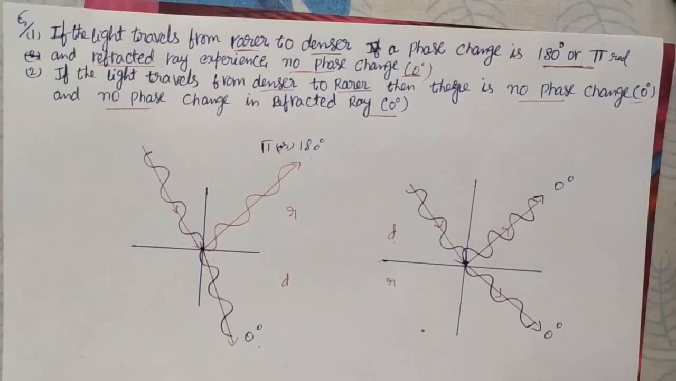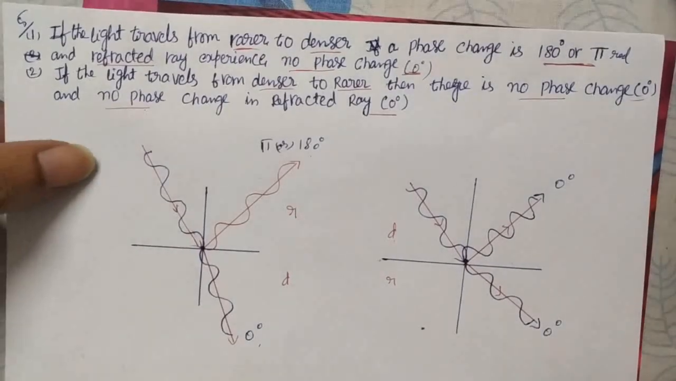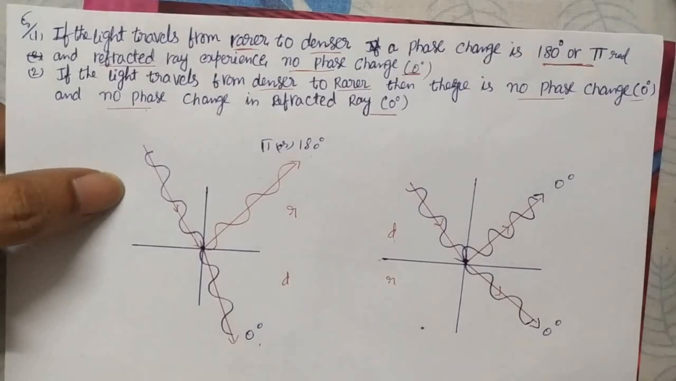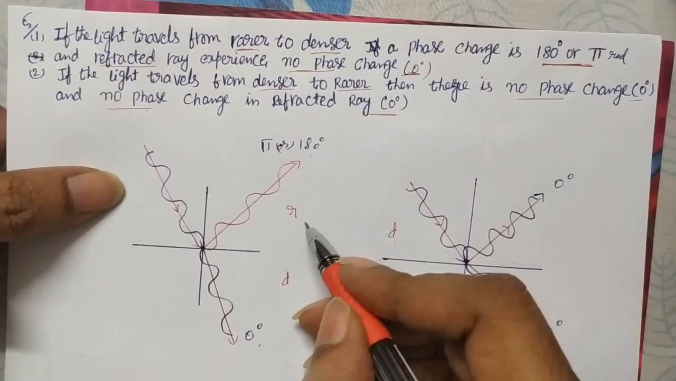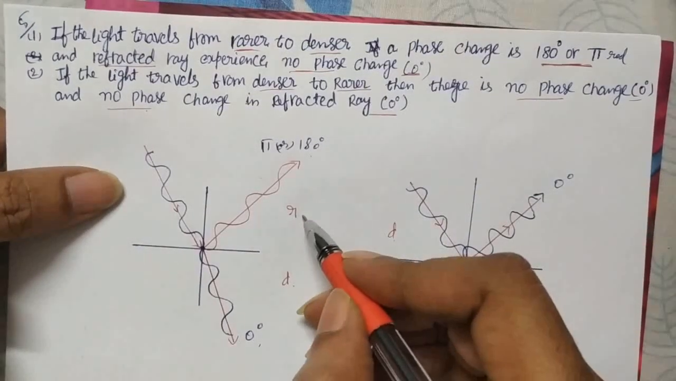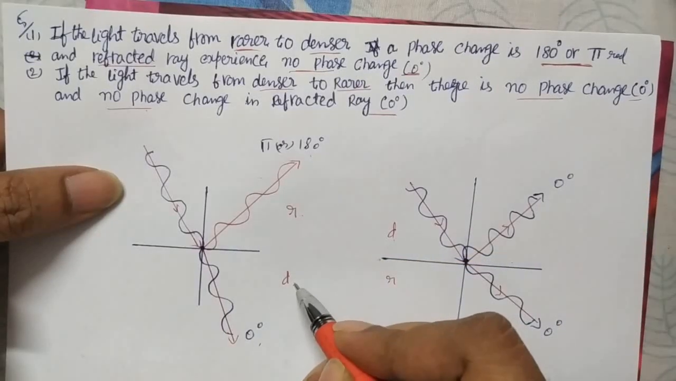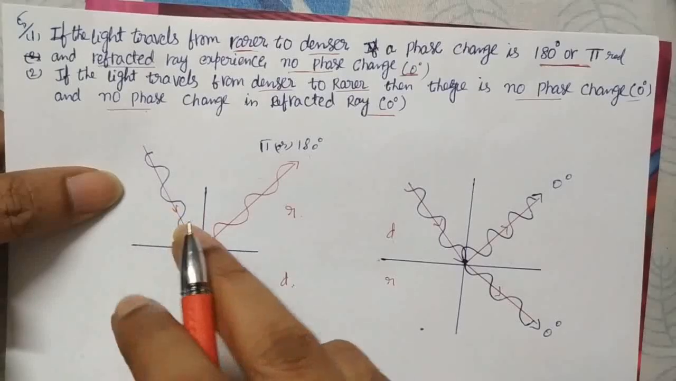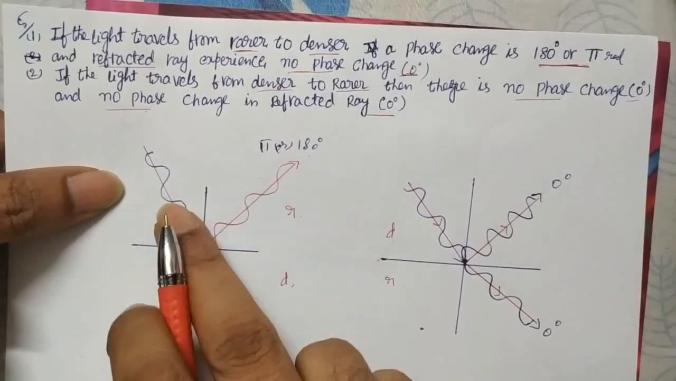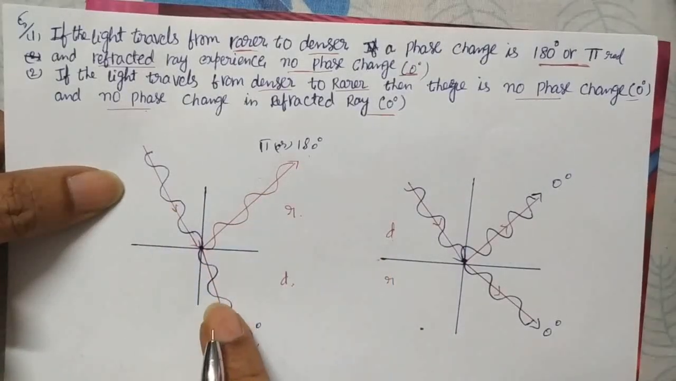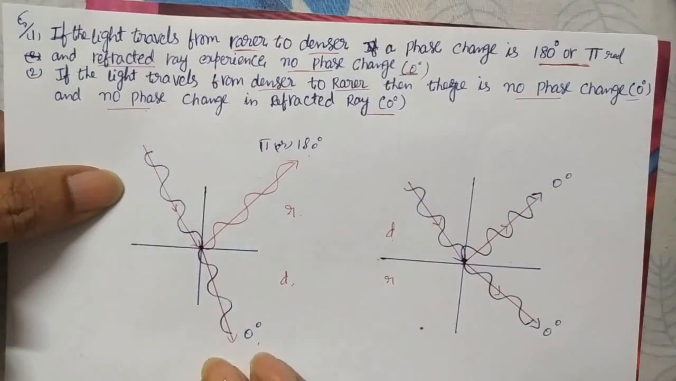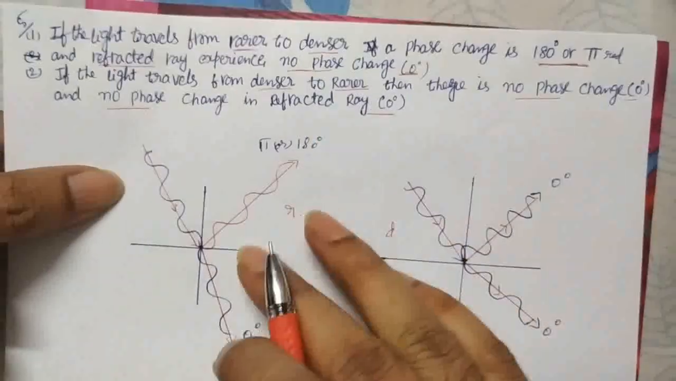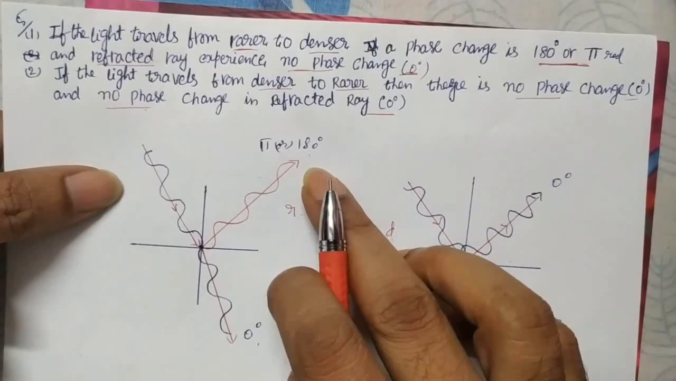Now let's see about light. Light you can think like a wave. Suppose light is travelling from one medium to another medium, rarer medium and denser medium, optically rarer and this is optically denser medium. Then what is the phase shift or phase change between the incident and reflected wave, and the incident and refracted wave? The ray which is entering into the other medium is called the refracted ray, and the one which bounces back into the same medium is called the reflected ray.